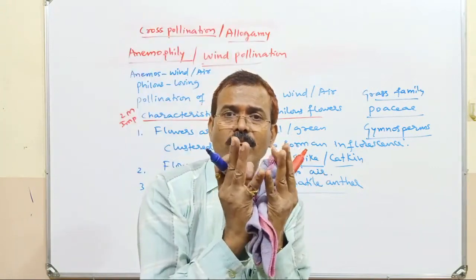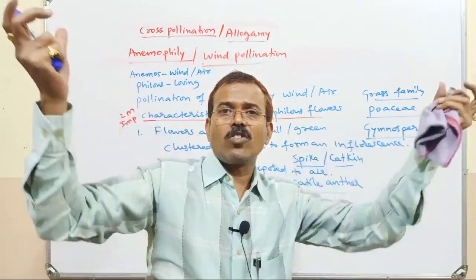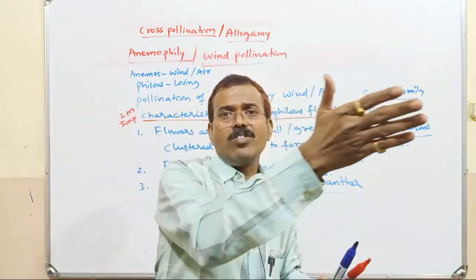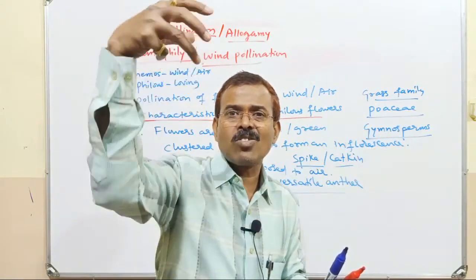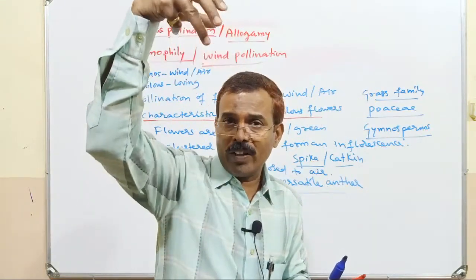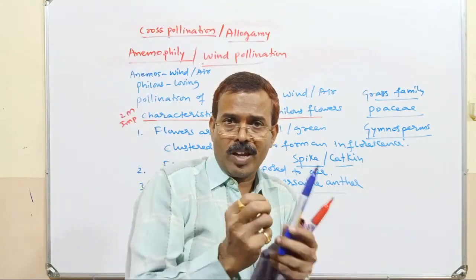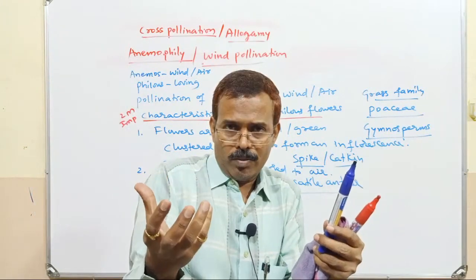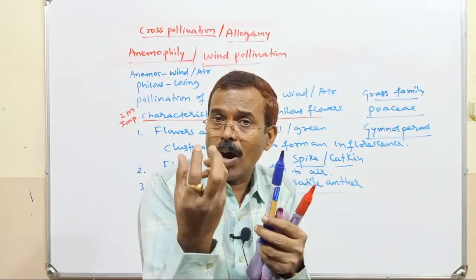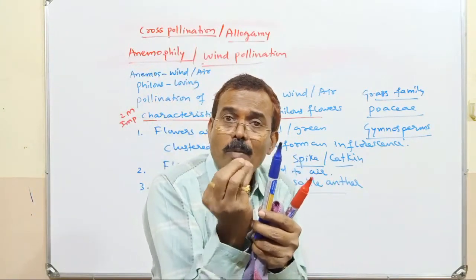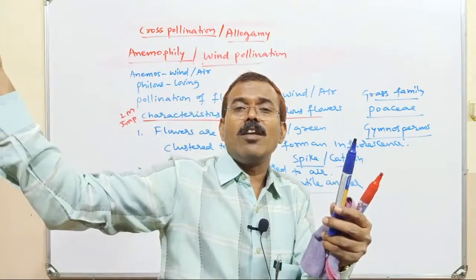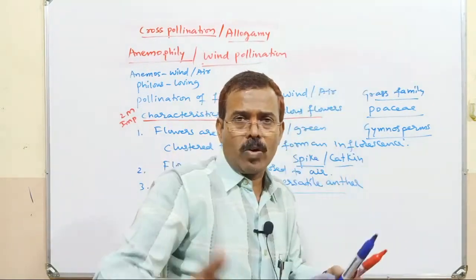The stamen and stigma are well exposed to the air, so that the wind can carry away the pollen grains to the stigma. They are not inserted within the corolla but exserted out of the corolla, coming above the flower level, so that they can be easily exposed to the air.